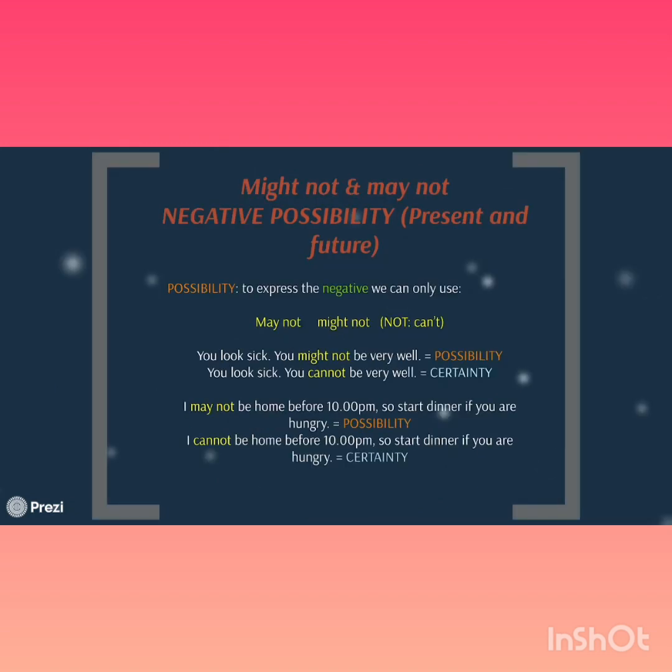If you want to express negative possibility, we can only use may not or might not. Note that we can't use cannot, which I'll go over in a second. For example, you might not be very well, you look sick, which is possibility. But if you said, you look sick, you cannot be very well, that's certainty. Possibility expresses that there's a chance that something could happen, but certainty means that you're 100% sure it could happen.